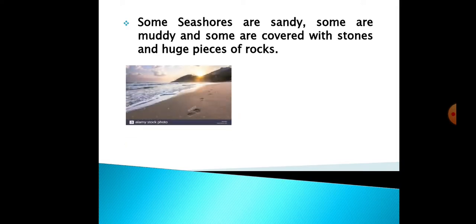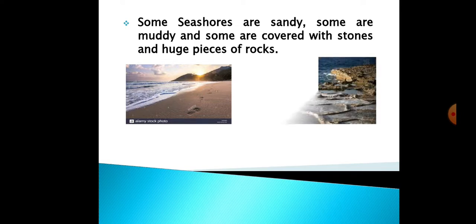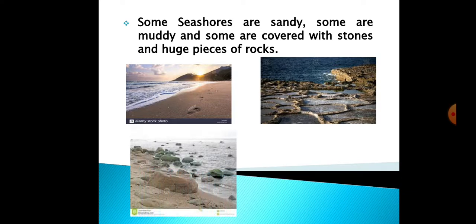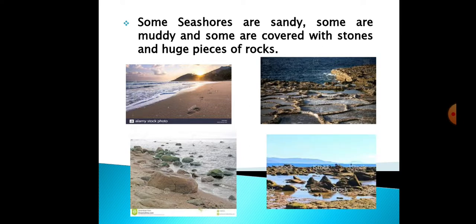Now see this seashore, you can see it is sandy. Another picture, now you can see this seashore is muddy. Another one, you can see it's covered with stones and huge pieces of rocks. And some of the seashores have high cliffs behind them. Now what is a cliff? It's a large area of rocks or mountains.